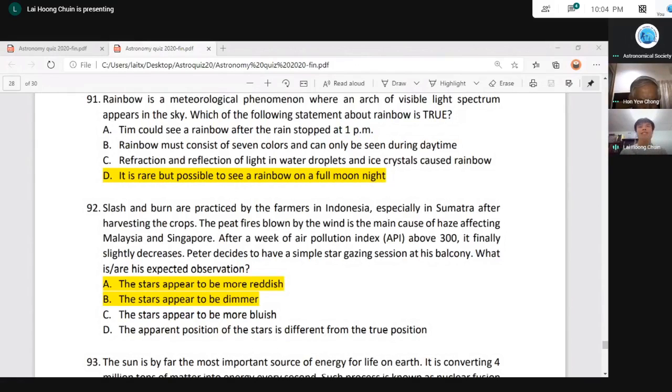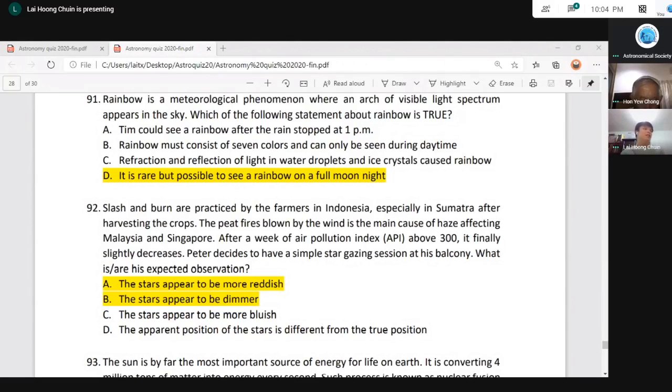What happens after slash and burn is we are seriously affected by haze. Of course, some students are happy with the haze because if the haze is too heavy, then the schools will lock down. So this is something that affects us every year. It not only affects our daily life, but it also affects astronomers, the interest in astronomy.